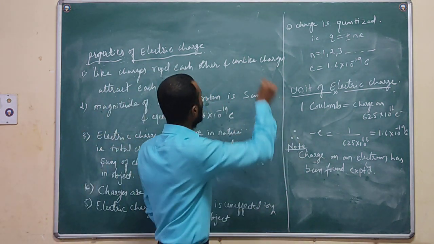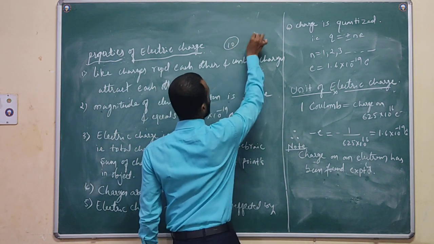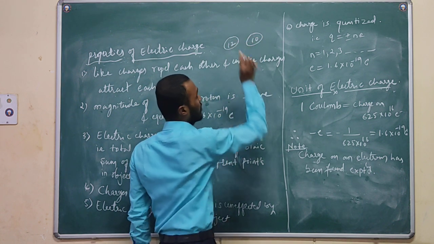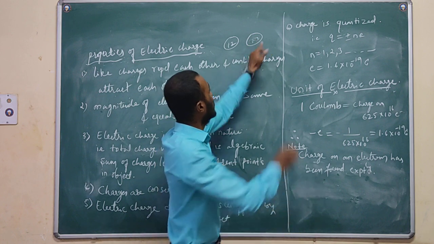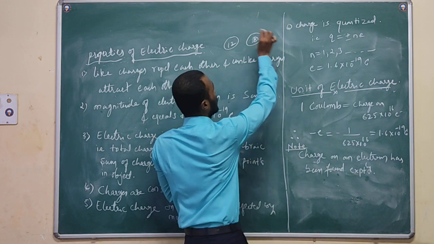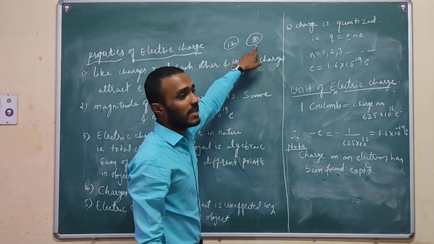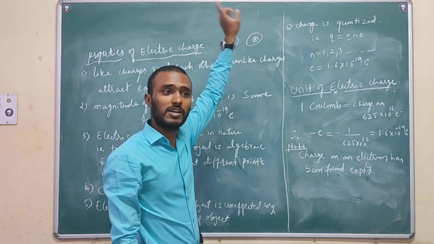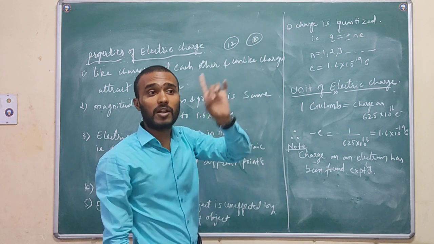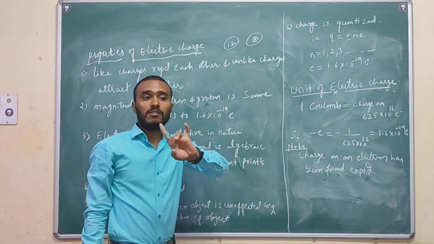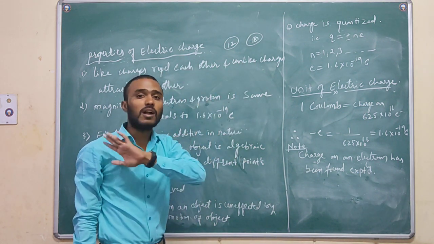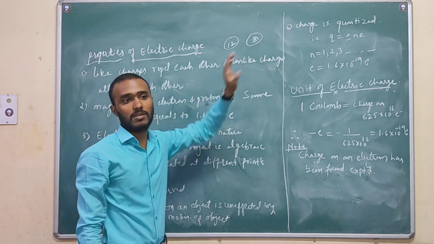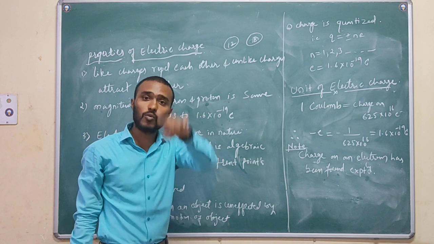This body has 10 charges, and this body also has 10 charges. By rubbing, this body becomes 12, and the other body becomes 8. Now again 12 plus 8 is 20 only. Before rubbing, 10 plus 10 was 20 only. So the number of charges we can't create or destroy. We can transfer charge from one body to another body.